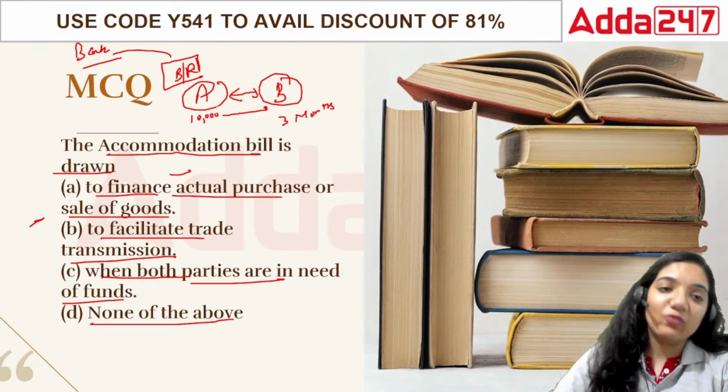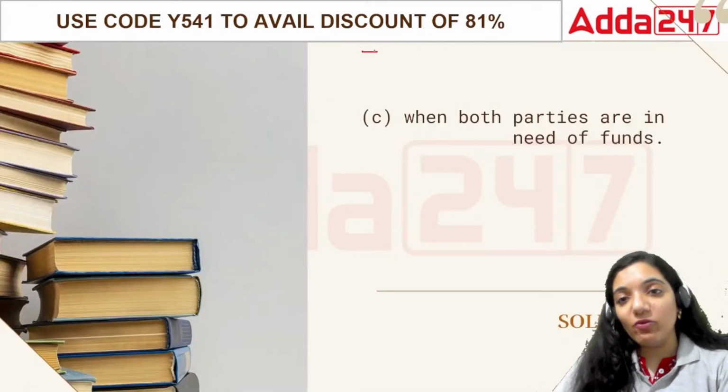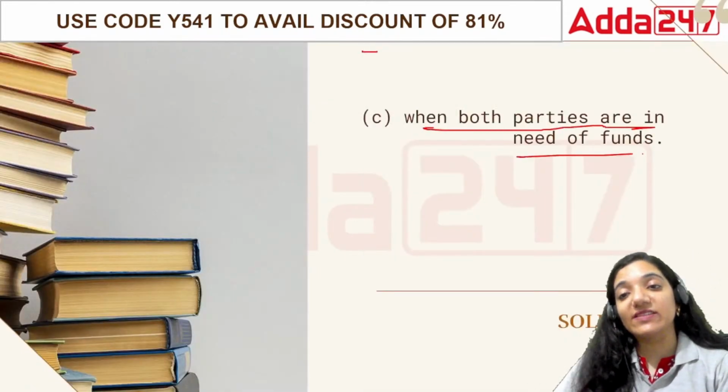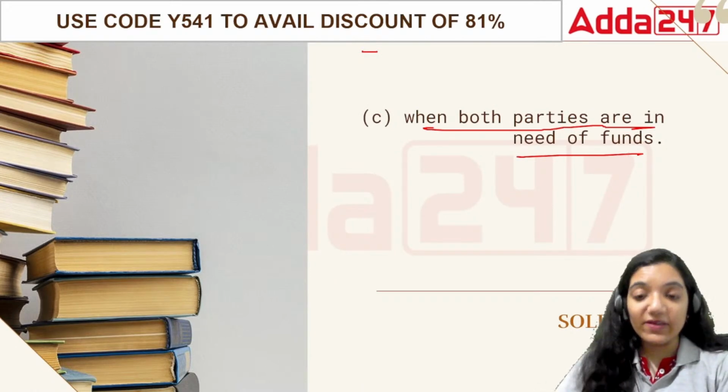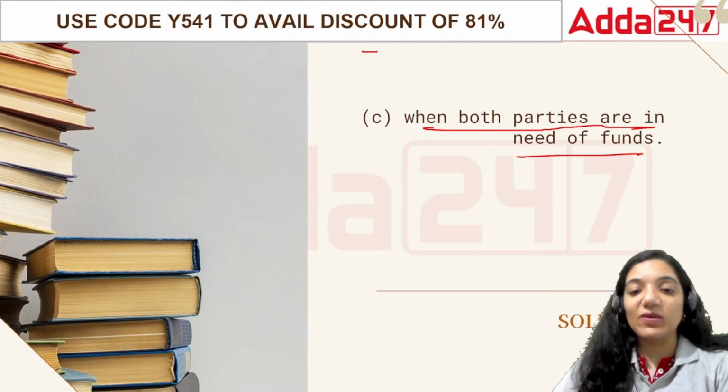So in this case both the parties are in need of funds. It's not that only one person is in need of it, both of them need it, that is why they'll be doing it. Right?